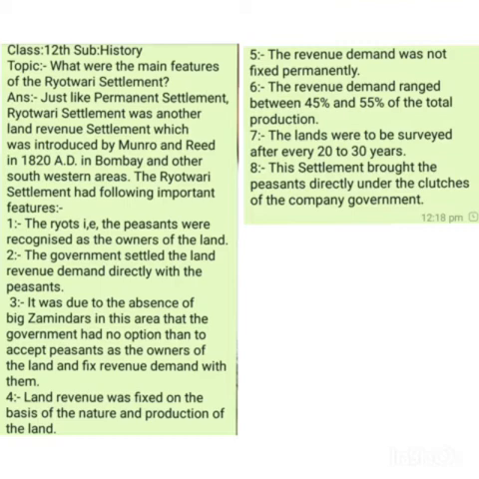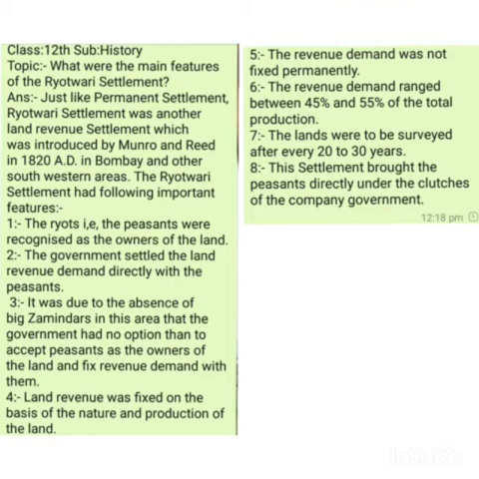A Raitwari settlement was introduced in 1820 AD by Munro and Reed in the areas of Bombay and other southwestern areas of India. This settlement had the following important features. Number one, in the Raitwari settlement, the Rayat, that is the peasant, which is the name of the settlement, Raitwari, the Rayat or the peasant was recognized as the owner of the land.